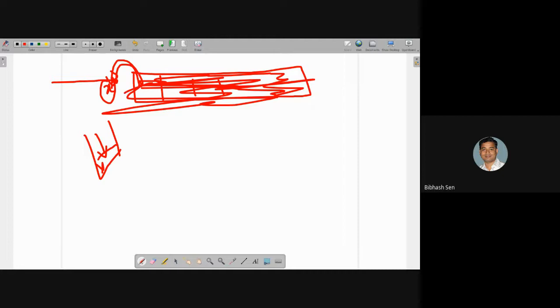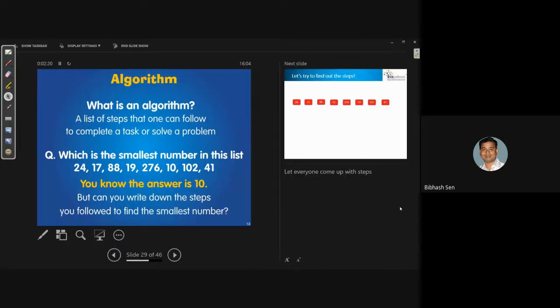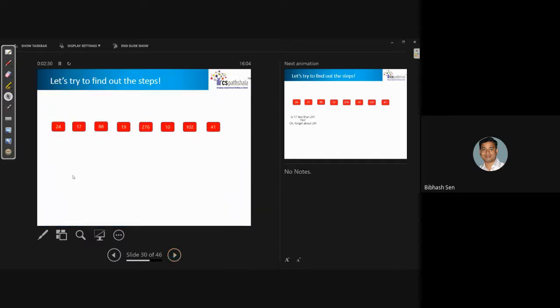I will first take one number, and compare it with the second number. If I find my second number is smaller, I will drop this number here. Now the second number will be in my hand. Now I compare the second number with the third number. Are you doing this or not? Comparison, sir, what sir has just told. Yes, same thing. So we are now following that.